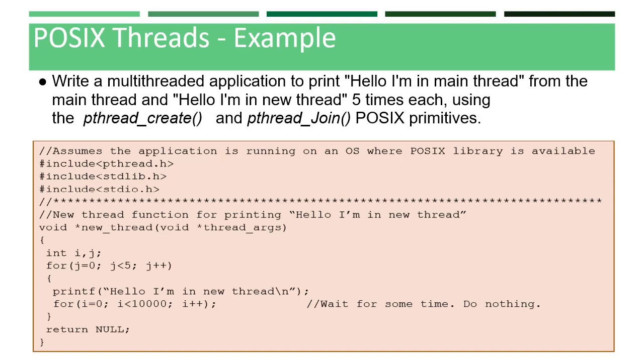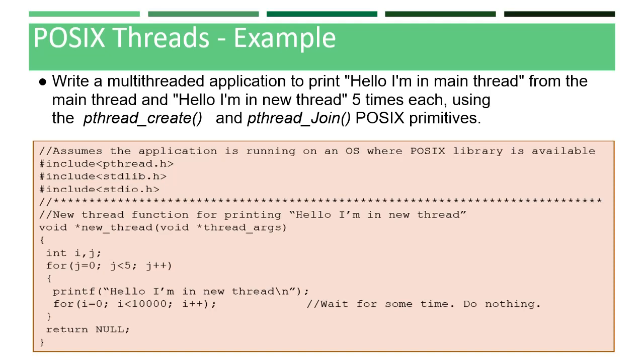Here this is a subprogram. Let me explain this. void new_thread, which is a function we are calling. Then void, we are not passing any arguments here. We are using 2 integers i and j, and it goes to a for loop. Here j is equal to 0, j is less than 5. As j is 0, it is less than 5, it increments and it prints hello I am in a new thread.